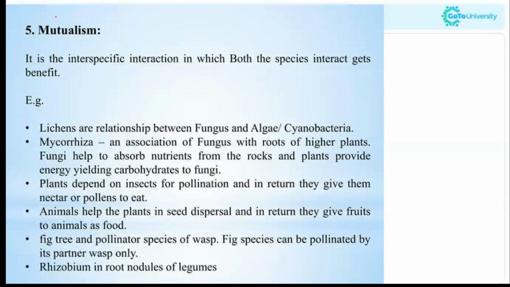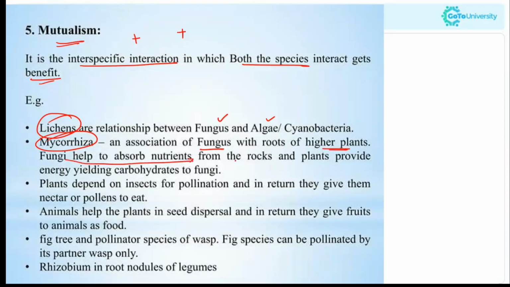Now, moving to mutualism. Mutualism is the interspecific interaction in which both the species interact and get benefited. Both are benefited. For example, lichens and mycorrhiza. Lichens are the relationship between fungus and algae or cyanobacteria where both are benefited. Mycorrhiza is the association of fungus with the roots of higher plants. Fungi help to absorb nutrients from the rocks, and plants provide energy-yielding carbohydrates to fungi.